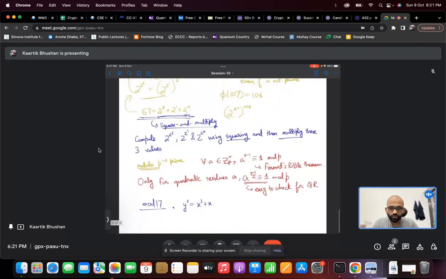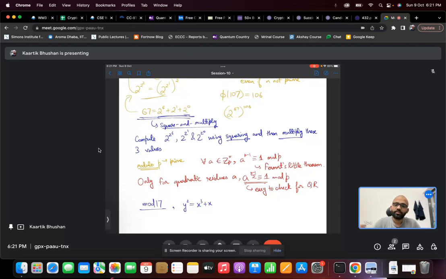One final point to mention, for quadratic residues. If you have a prime p, and you want to find whether an element A is a quadratic residue modulo p, there is a very quick way to do that, which has been mentioned in previous lectures also. If A is a quadratic residue modulo p, then A to the (p minus 1) over 2 has to be 1 modulo p. And this condition is only true for quadratic residues. For general elements, we have Fermat's little theorem, which says that A to the p minus 1 is equivalent to 1 modulo p for all A.